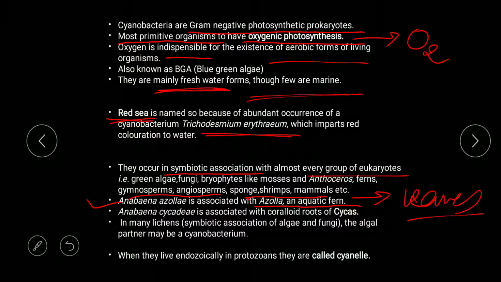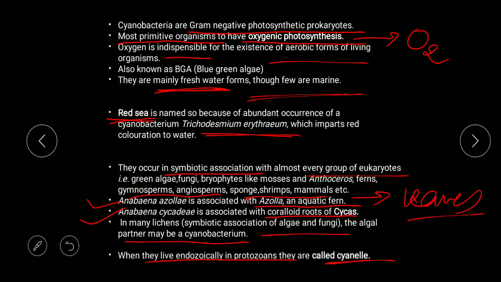When we talk about Anabaena cycadae, it is associated with the coralloid roots of Cycas. Yes, Anabaena cycadae shows association with the roots of Cycas. Now in many lichens, which are a symbiosis of algae and fungi, the algal partner can be a cyanobacterium. It is a fact that mostly in lichens, chlorophyceae, green algae, are involved, but next to that cyanobacteria are most common. And when these cyanobacteria live endozoically in protozoans, meaning they are found within the body of protozoans, they are called cyanelle.